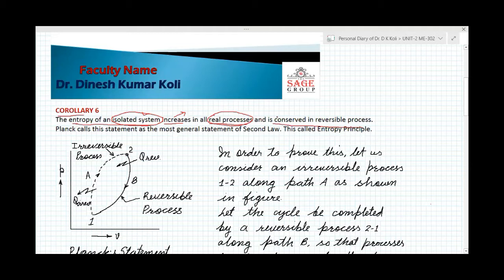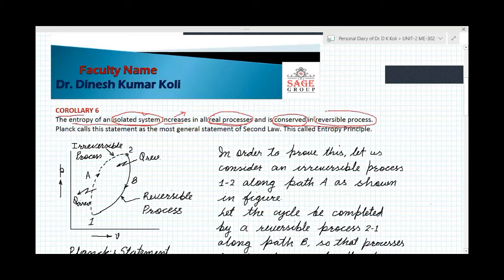Conserved means it will not increase, it will be constant in a reversible process. So if the process is reversible, the entropy will be conserved or constant. But if the process is irreversible, for an isolated system, then entropy will increase.